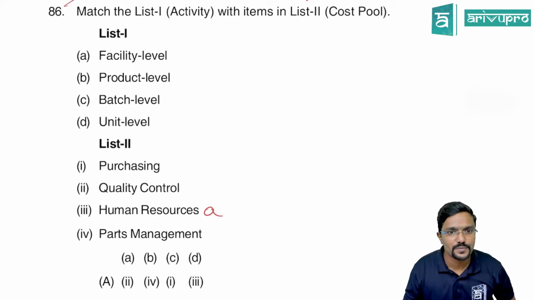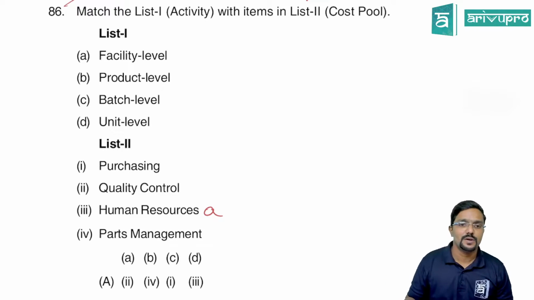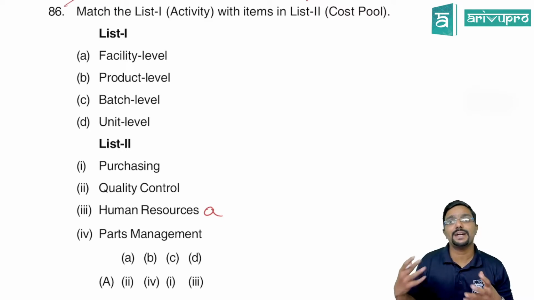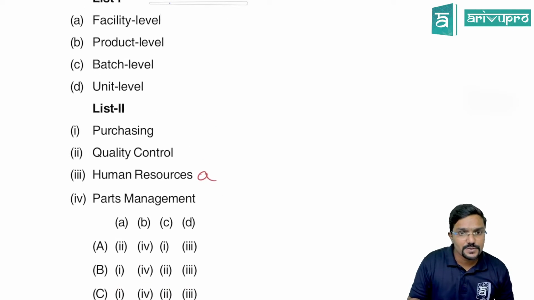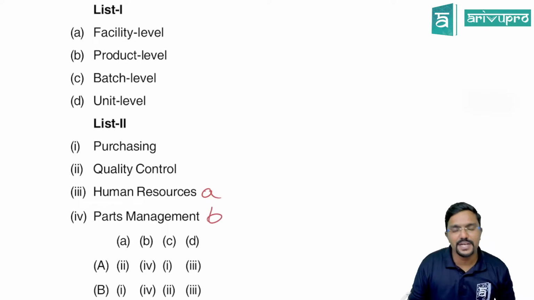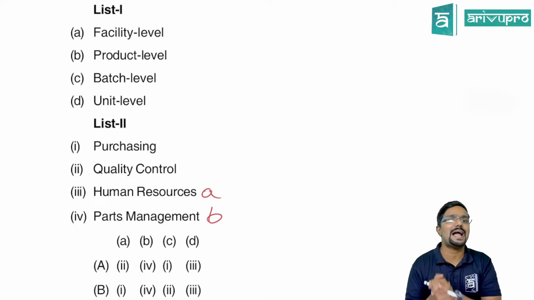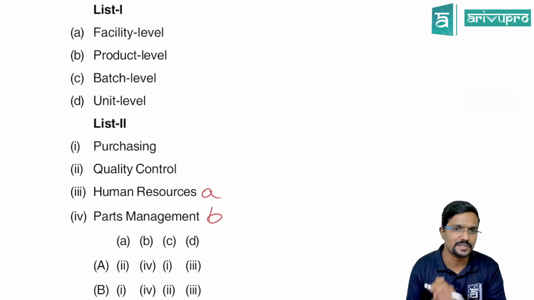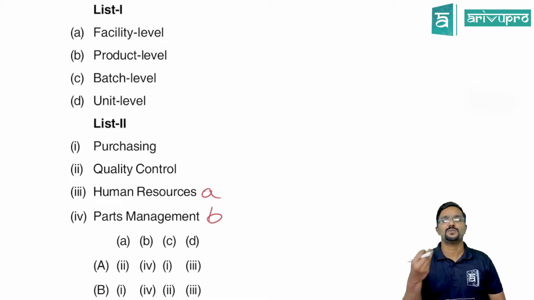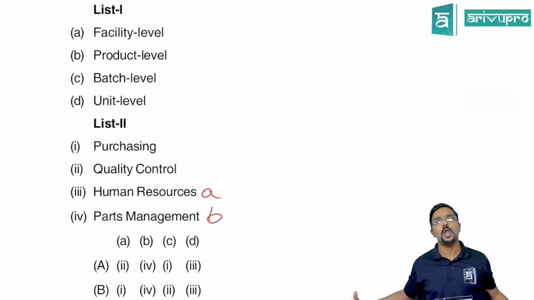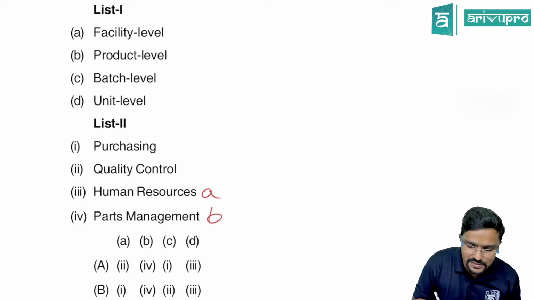Correct now? Yes. Next, product level. On what will you perform product level activities? For each and every product you perform these activities. So what is it? It is parts management. For each and every product you require different parts, for which you have to perform different activities, which are called product level activities. Then batch level normally happens for purchase, because when you are purchasing, you will not purchase 1 or 2 items. You will purchase in a lot, in batches of 1000 units or 10,000 kgs, 20,000 kgs, like that. So this is C.